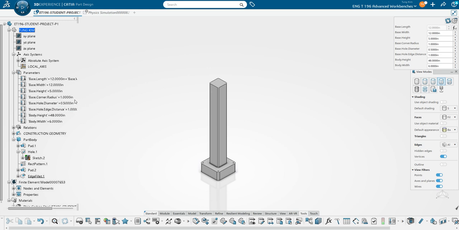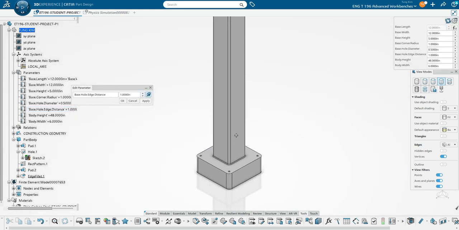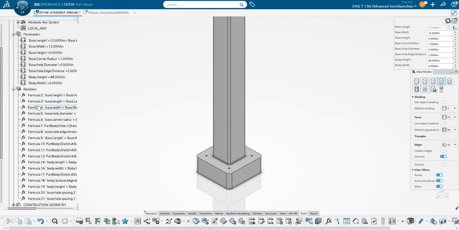For example, the edge distance for this hole I can change from 1 inch to 2 inch. It is automatic, like go inside, and even the spacing between holes I already set up the relation, the formula, so everything can be moved automatically.